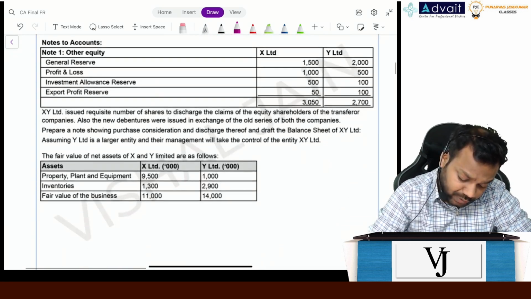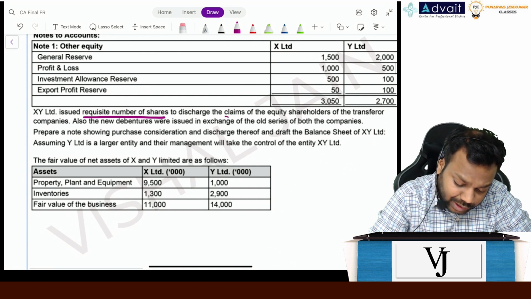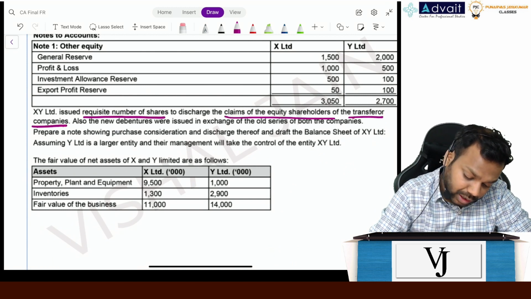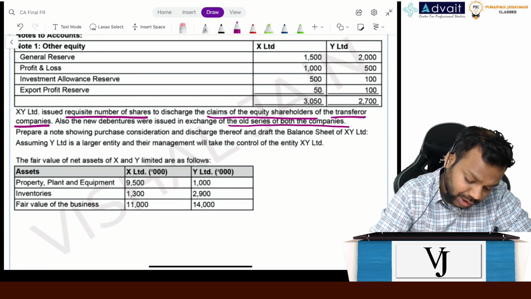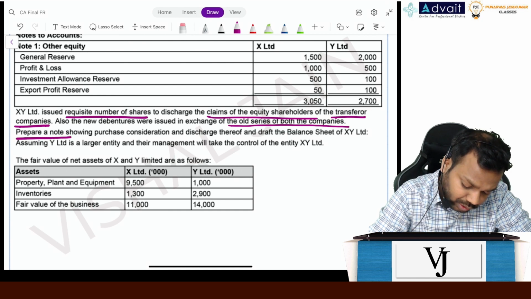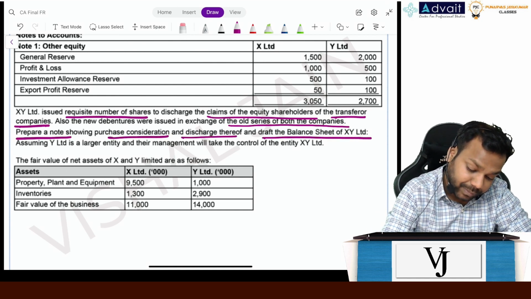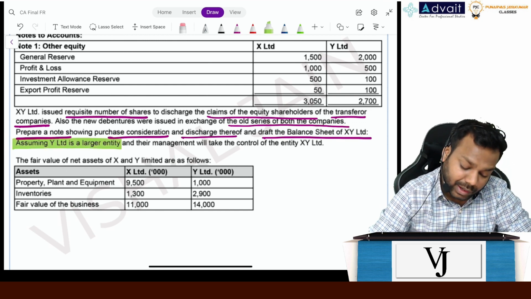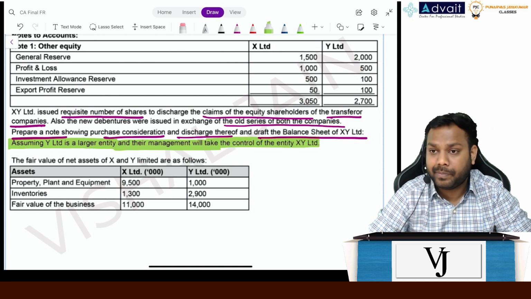Further it says X Limited issued a requisite number of shares to discharge the claims of the equity holders of the transferor companies. Also new debentures were issued in exchange of the old shares of both companies. Prepare a note showing purchase consideration and discharge thereof and draft the balance sheet of X Limited, assuming Y Limited is a larger entity and their management will take control of XY Limited.